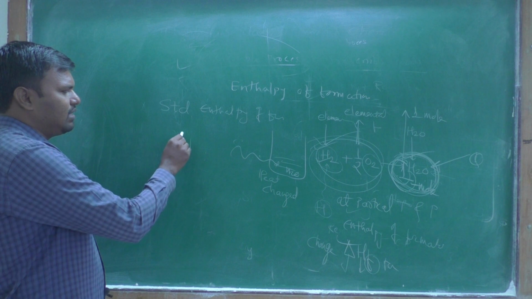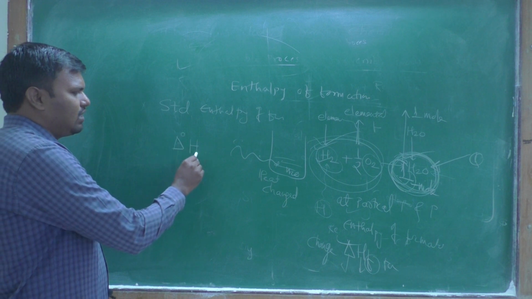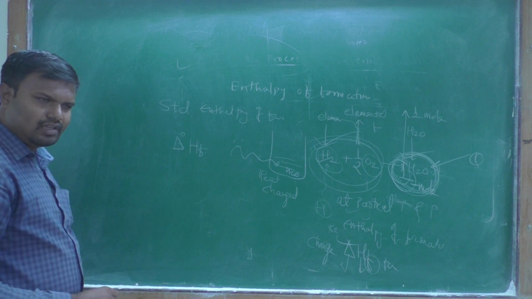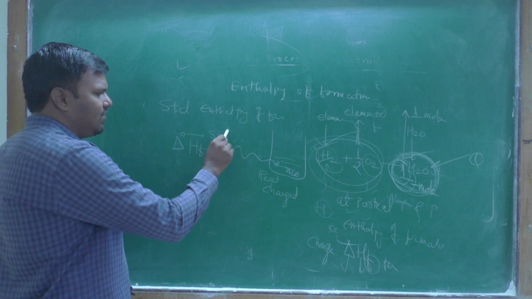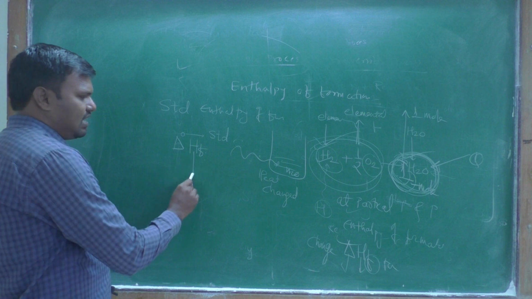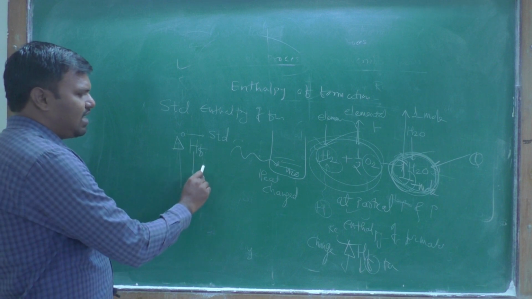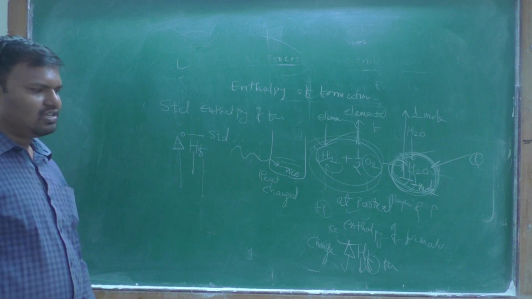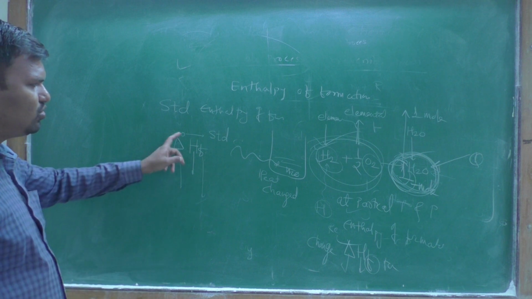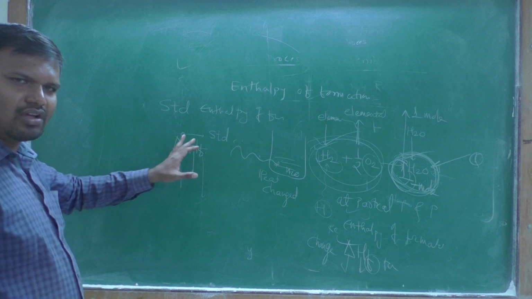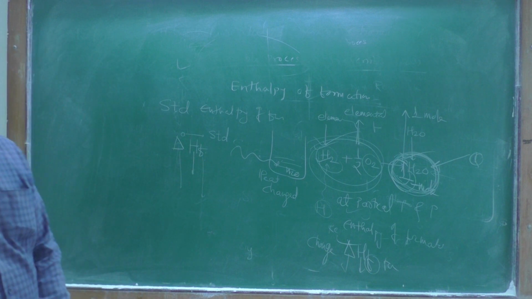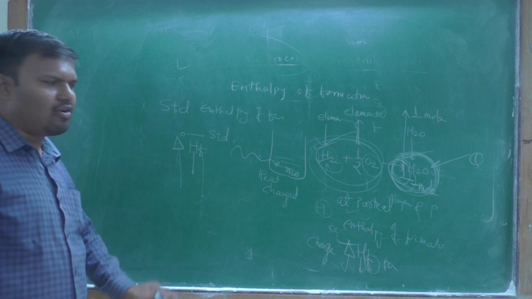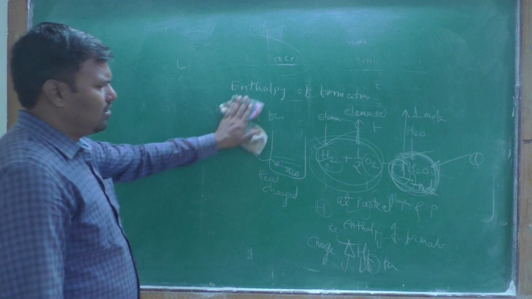It is denoted by delta H naught F. This naught stands for the standard state, H for enthalpy, and F for formation. This is the standard enthalpy of formation.